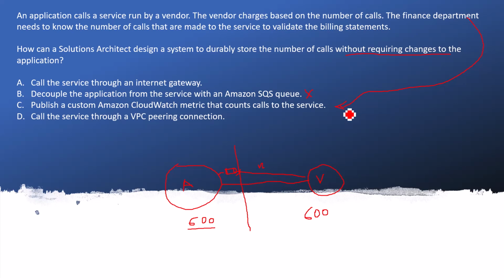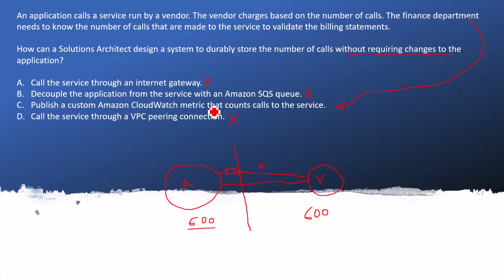So it will segregate the log from this date to that date, and that log having that number one call happened in this day, two call happened in this day. On the top of that you can have the sum of it, and you are done. Now the last one is the call the service through the VPC pairing connection. It is wrong. We don't know that is in the VPC or not. So this is also not the proper answer. I will go ahead with the C.